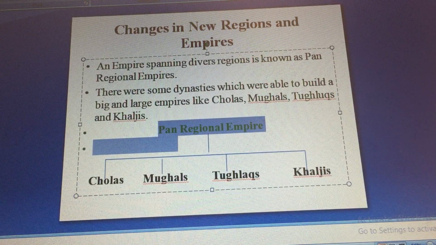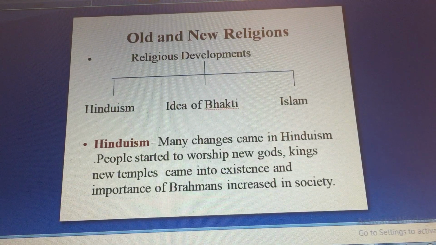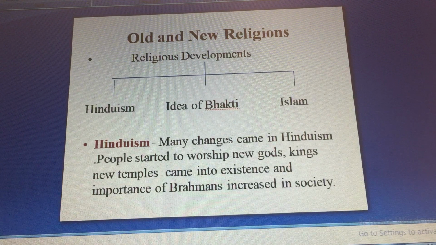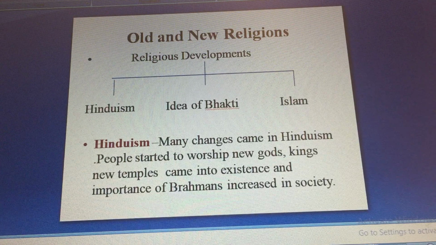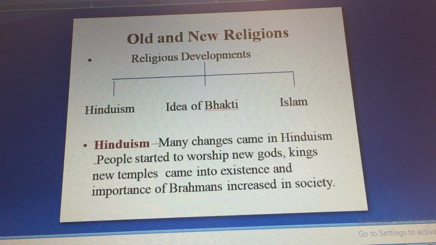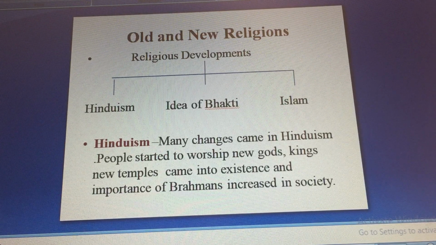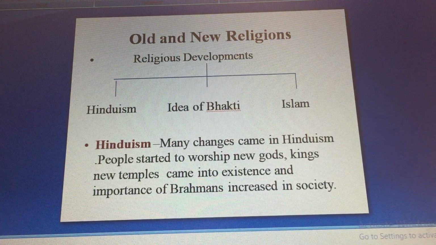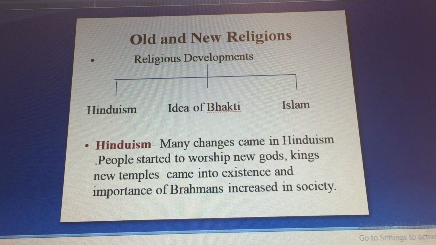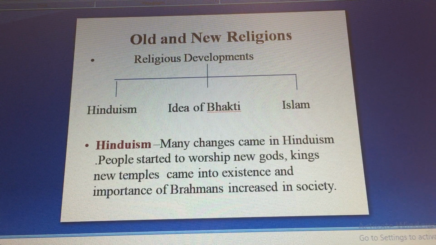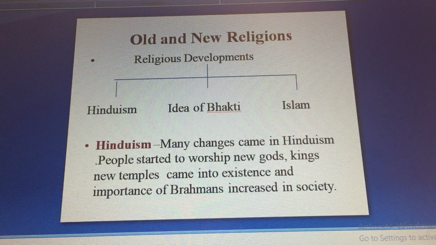Let's move on to the next topic, which is religion. So in the medieval period, we do see changes in the religious format also. In the ancient period, you must have studied about Hinduism, Jainism, Buddhism, but in the medieval period, we see a new religion came into India, and that was Islam. An idea of bhakti also emerged in this period.